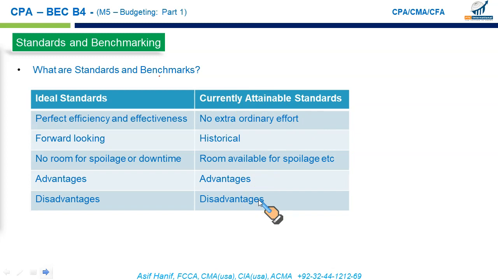And what are the disadvantages? Since we are using the currently attainable level of production as our standard, there is a use of judgment. There could be some manipulation, deliberately underestimating the level of production and effort so as to make your targets look more attainable. That's what you call budgetary padding or budgetary slack. And since these standards are at less than optimal level, they may not be good for the firm. They may not lower the cost of production, they may not result in efficiency, and they may not push the organization in the right direction